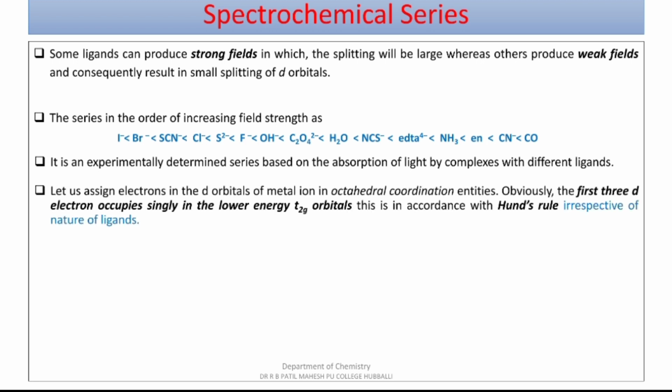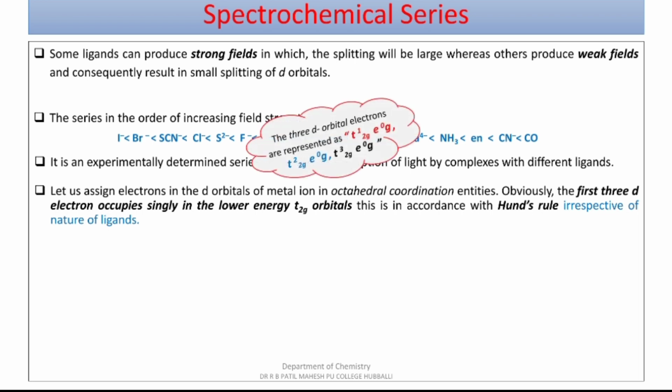Let us assign some of the d orbital electrons of octahedral complexes. We get the first 3 d electrons occupying singly in the lower energy T2g orbitals. This is in accordance with Hund's rule. According to Hund's rule, electrons are singly occupied first, then go for pairing, irrespective of the nature of the ligand.